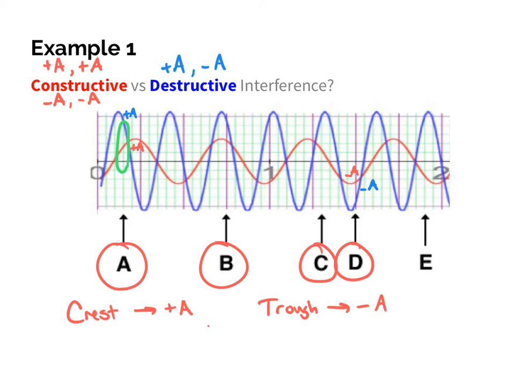It is in position E where I have a negative amplitude for my red wave and a positive amplitude for my blue wave. That is where we would see destructive interference. Okay, so constructive and destructive is all about the phase and what our amplitude is.